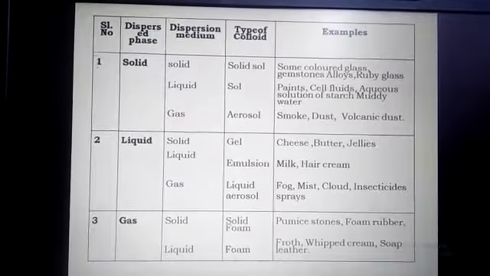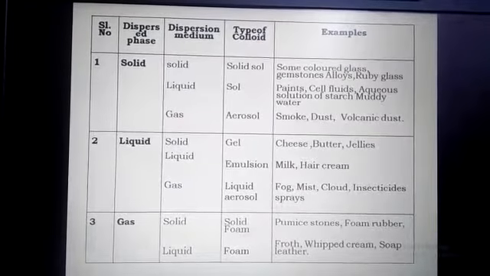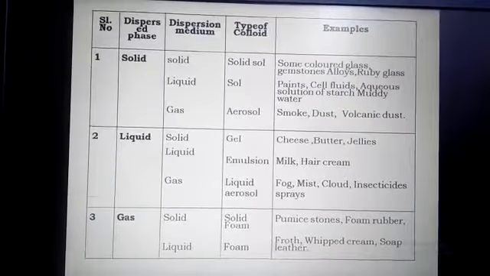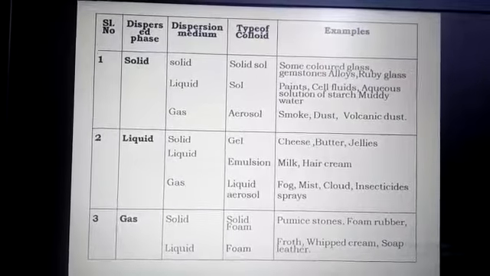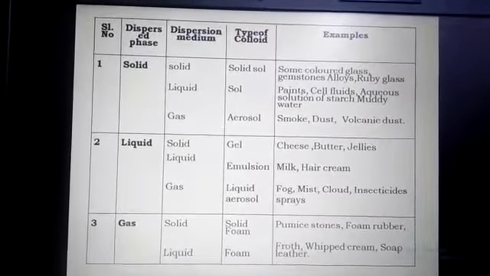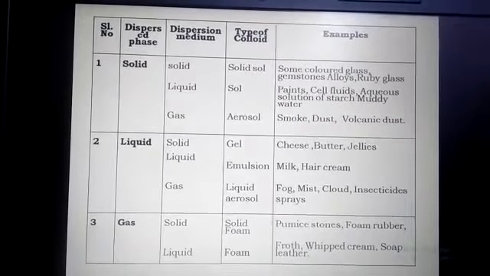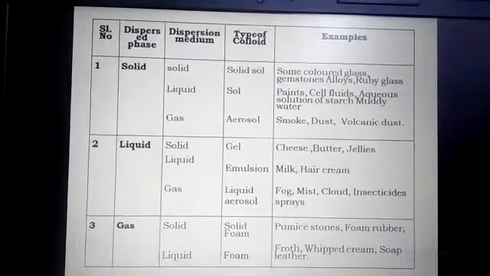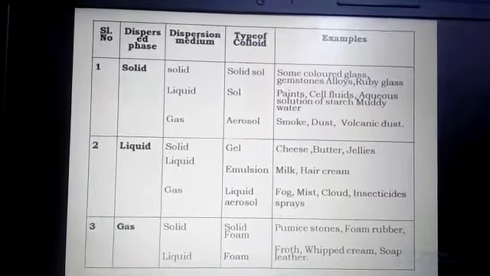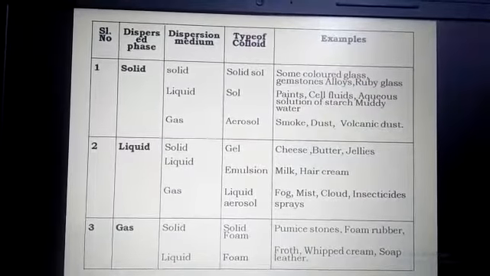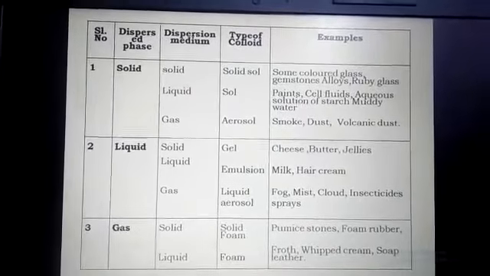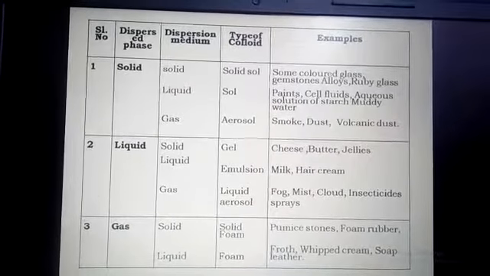If the dispersed phase is a liquid and the dispersion medium is also liquid, then these are called emulsions. They will ask you in your examination what are emulsions. Emulsions are colloidal solutions which contain a liquid dispersed phase and a liquid dispersion medium.